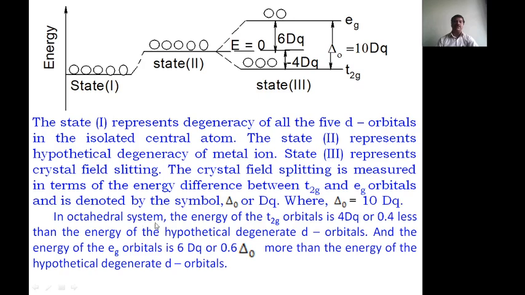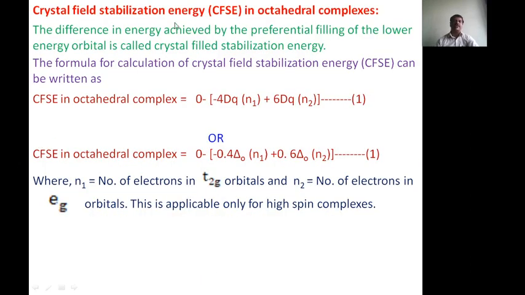In an octahedral system, the energy of the T2g orbitals is minus 4 Dq, or minus 0.4 delta O, less than the energy of the hypothetical degenerate d orbitals, and the energy of the Eg orbitals is 6 Dq, or 0.6 delta O, more than the energy of the hypothetical degenerate orbitals. Now coming to the crystal field stabilization energy in an octahedral complex.